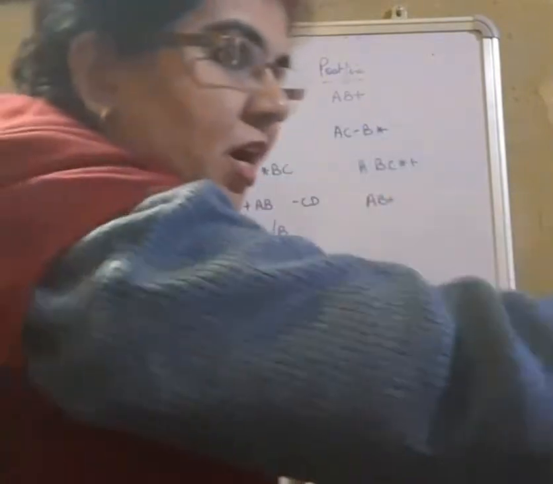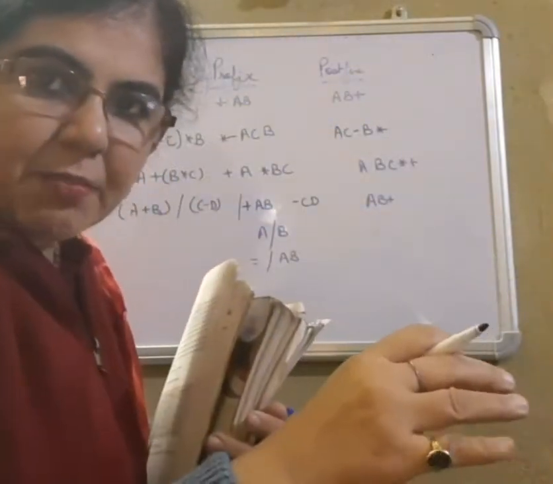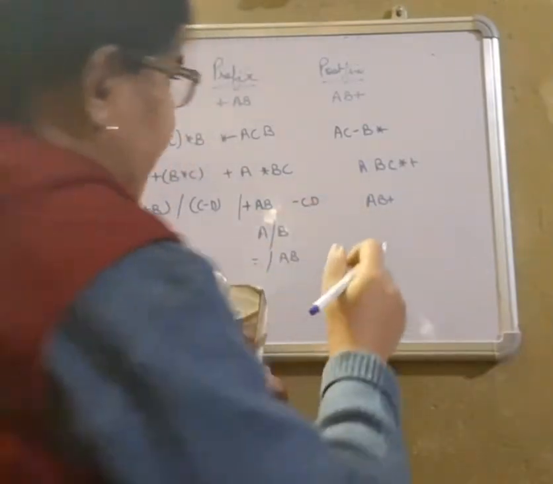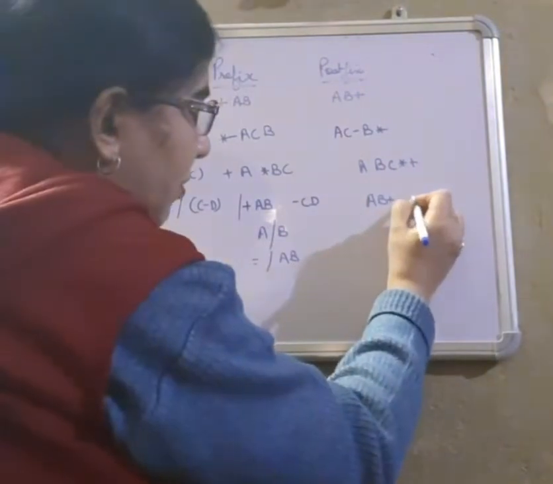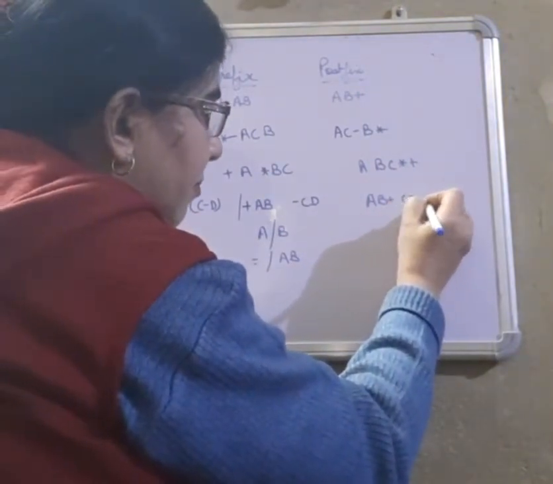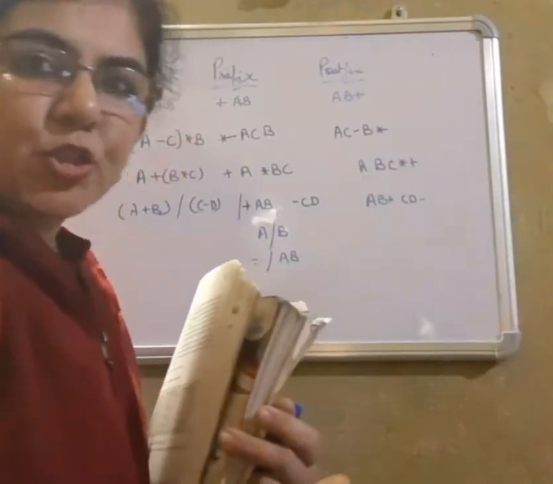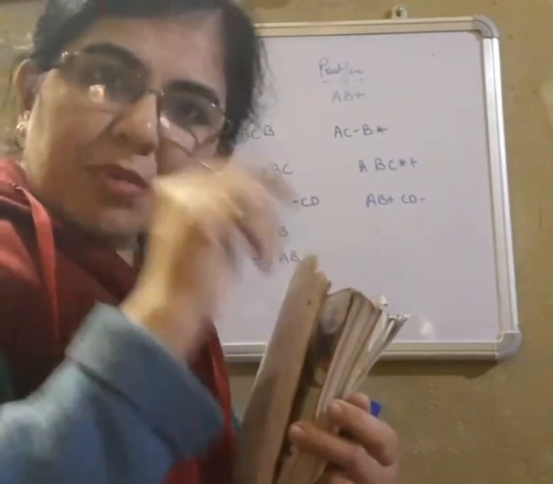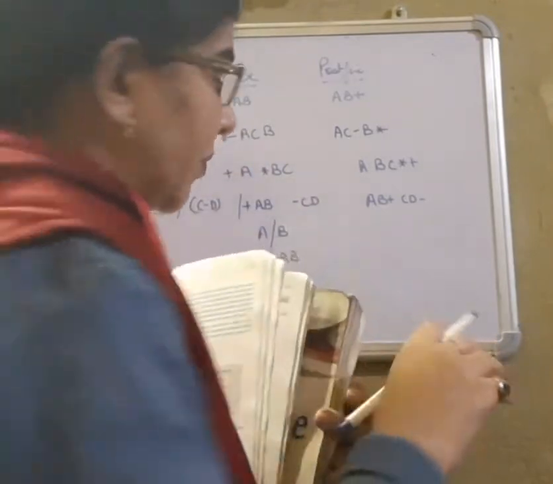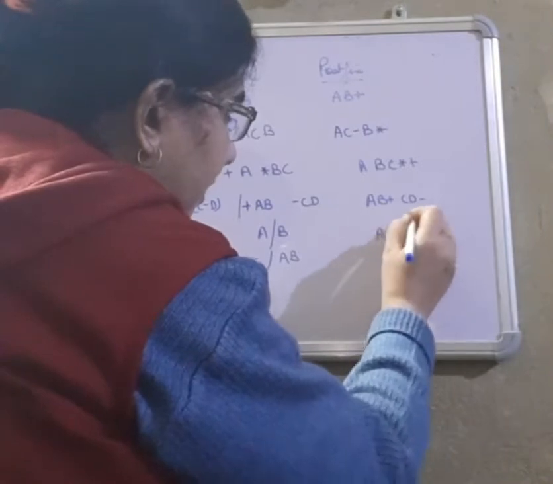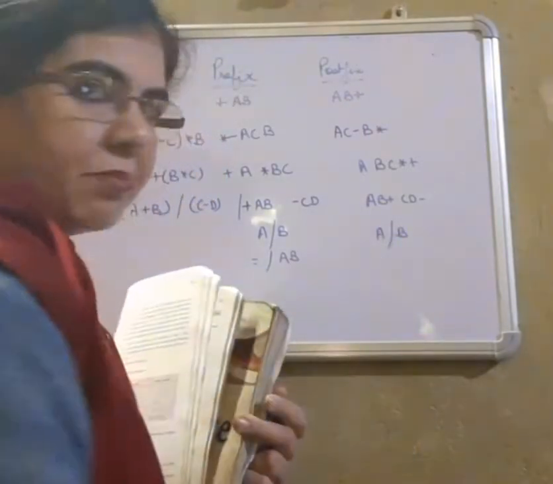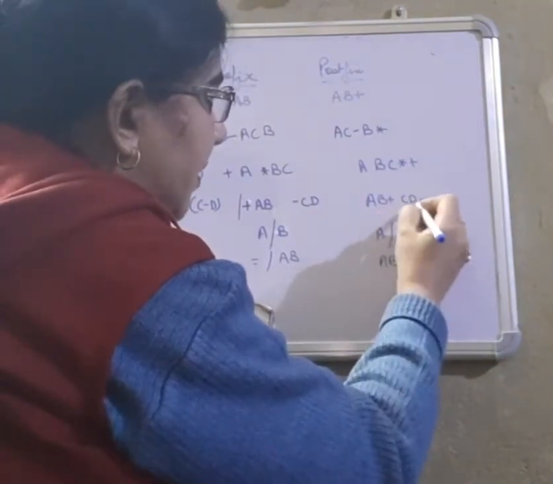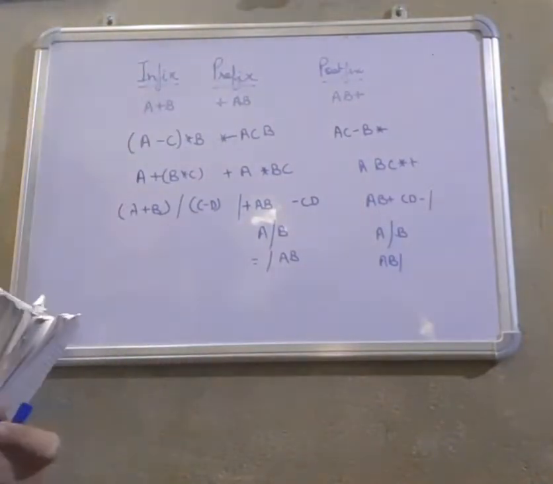And to convert to postfix, this will be AB plus. Don't put the plus far behind. If it is present inside the bracket, just remove the bracket and place the operator on the right hand side. And for C minus D, remove the bracket and write CD minus. Don't put it after divide, because anything present inside the bracket is given much more importance than divide. Now consider one as A and the other as B, with a division in between. So we write AB divide. That means AB plus CD minus divide.